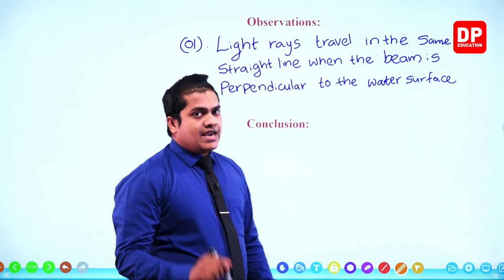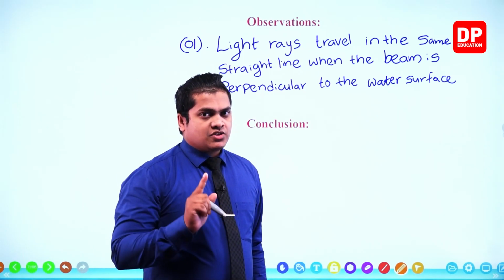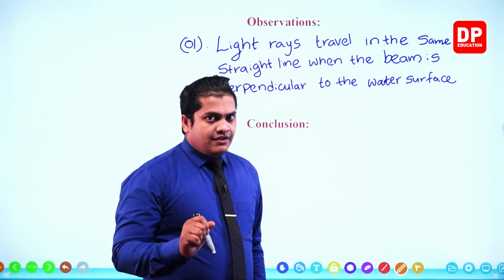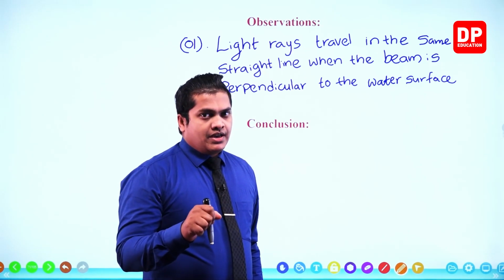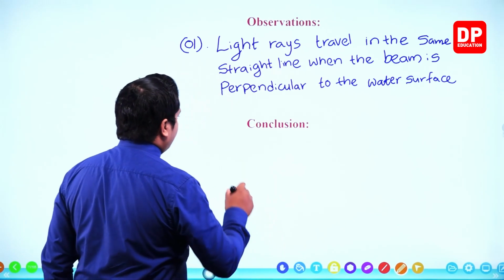So in the same straight line, my dear children, the laser beam is going to travel if the laser beam is perpendicular to the water surface. If not, what will happen?